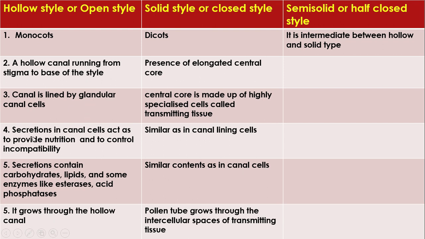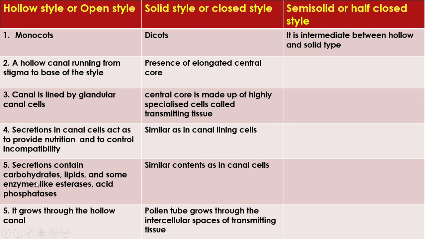The glandular canal cells have secretions, that is chemical substances. They provide nutrition as well as control incompatibility. Like glandular canal cells, transmitting tissue also performs the same function.